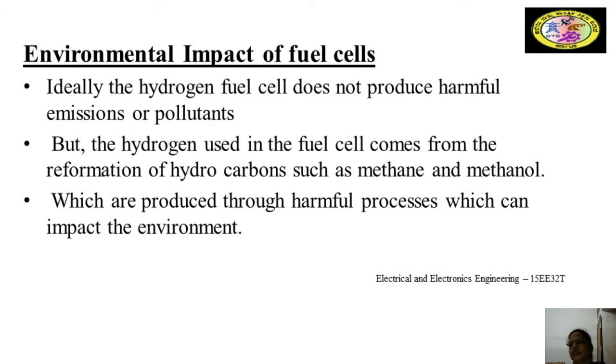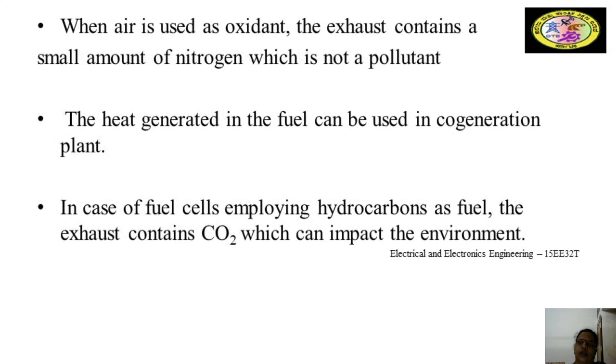Hydrogen does not impact the environment, but hydrogen coming from methane and methanol, which are produced from harmful processes, can affect the environment. When air is used as an oxidant, nitrogen is not a pollutant, and it does not produce other pollutants such as particulate matter and oxides of nitrogen and sulfur.